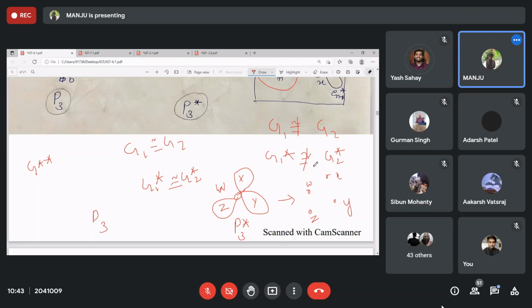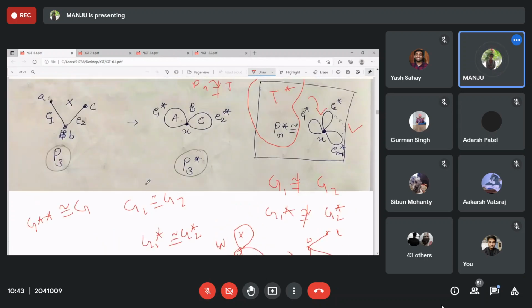Yes, ma'am. Yes. What about Y and X? Are these adjacent? No, ma'am. No. What about W and Y? Yes, ma'am. Yes. And W and Z. So you may not get G star always isomorphic to G. You may not get this one, right? Clear?